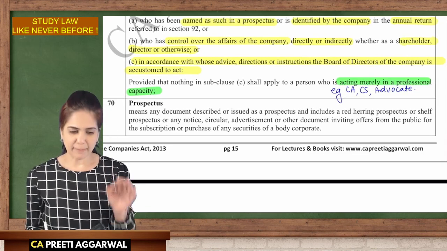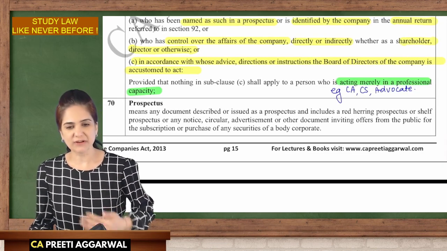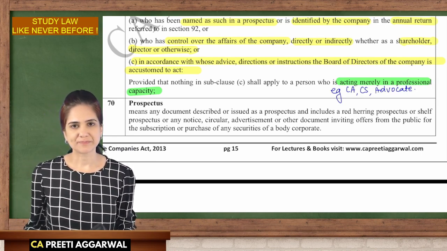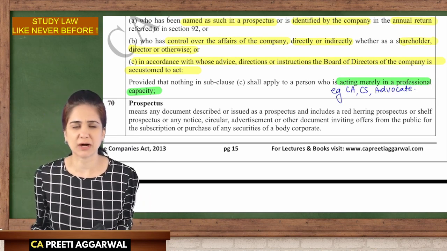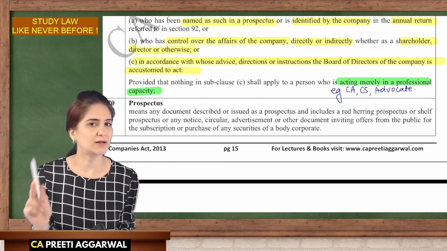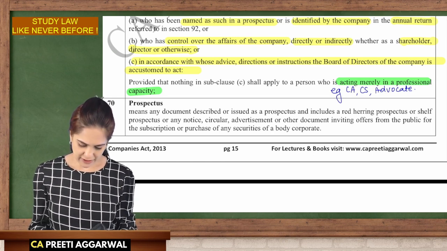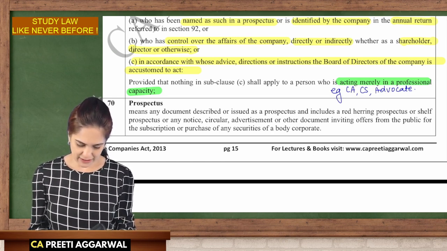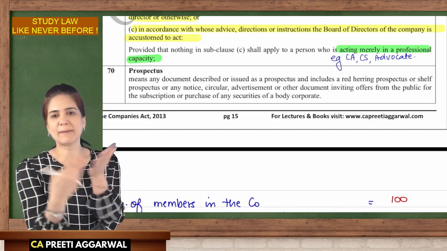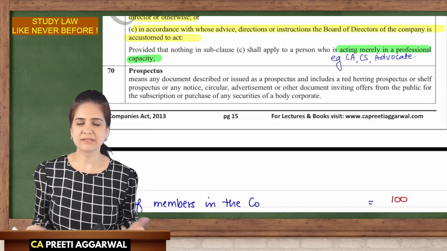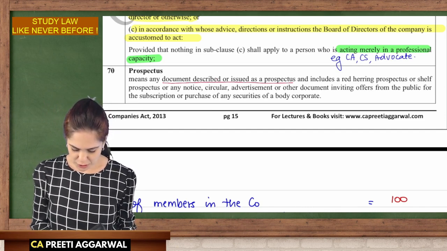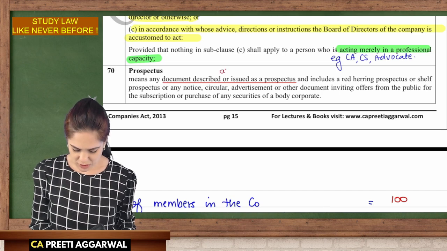Prospectus. Every public company, when it offers shares to the public, requires a prospectus. It gives information about the company and about the issue. We are going to discuss this in detail in the prospectus and allotment chapter. I'm not covering even the definition now. We are only highlighting the keywords. Now, what is a prospectus? The company says, this is my prospectus. All right, we accept it. So any document described or issued as a prospectus, you are saying this is your prospectus.